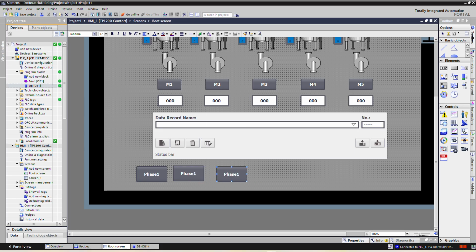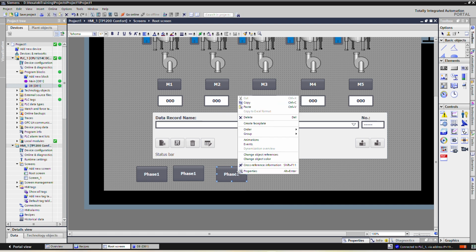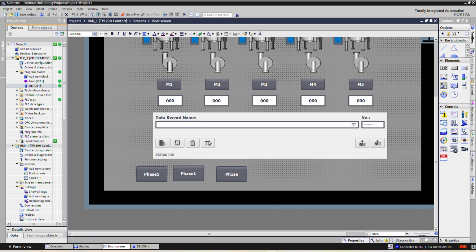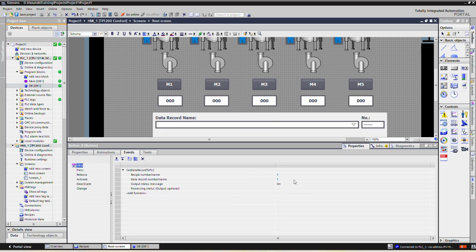We will take one more example for vessel 3. It is 3. So here, 3, it is 3.